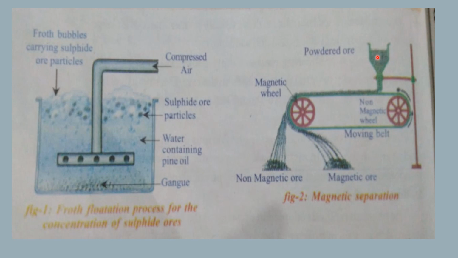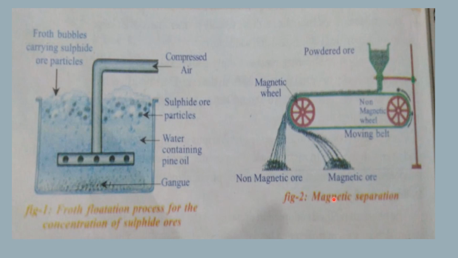So when powdered ore particles are poured into this, the belt rotates, and when the belt is moving, it moves on the magnetic wheel, and if the impurity or the ore, any one of them is magnetic, it gets separated here, and the non-magnetic one falls or moves towards the non-magnetic wheel and gets separated at another place. So in this way we can separate the ore and the impurities using the magnetic separation process.